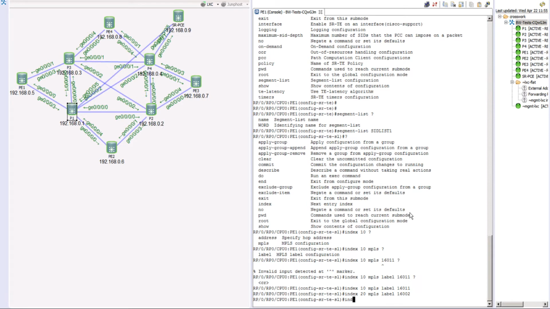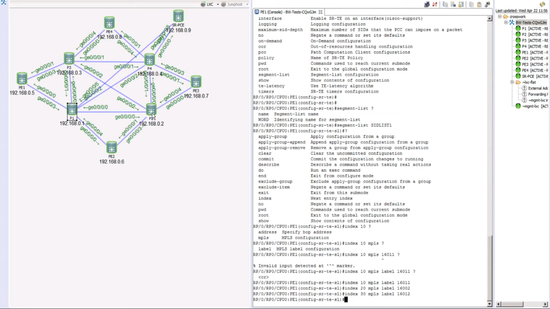So I would simply say, okay, hey, index of 30, an MPLS label of 16,012, P2. Once you reach P2, from there I want you to go to the P3. So P3 has a label of 16,003. So we can say index 40 with an MPLS label of 16,003.